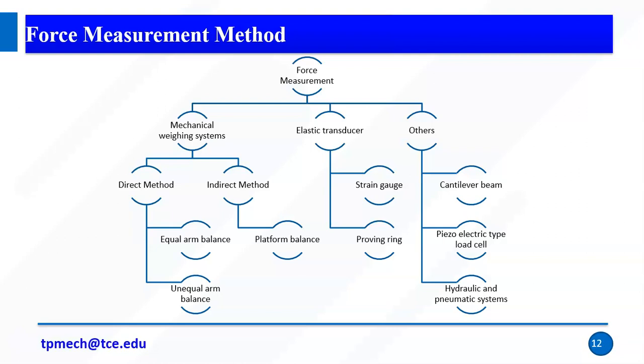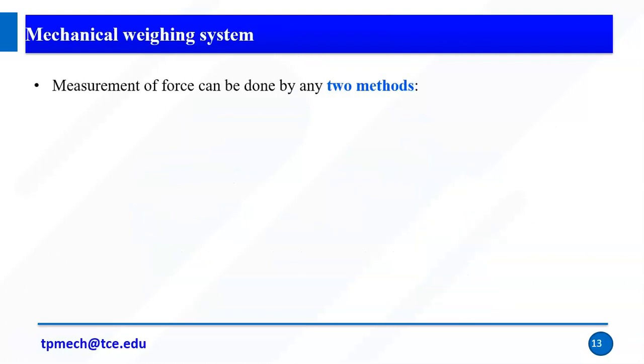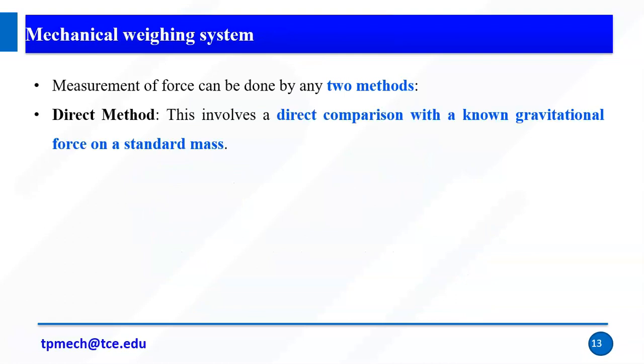In the others category, we have the cantilever beam. The cantilever beam is a structure, right? From the cantilever beam we can measure the force. Then the piezoelectric type load cell, and then hydraulic and pneumatic systems. These are the other ways to measure force. Right? The first one is the mechanical weighing system. We have two methods.